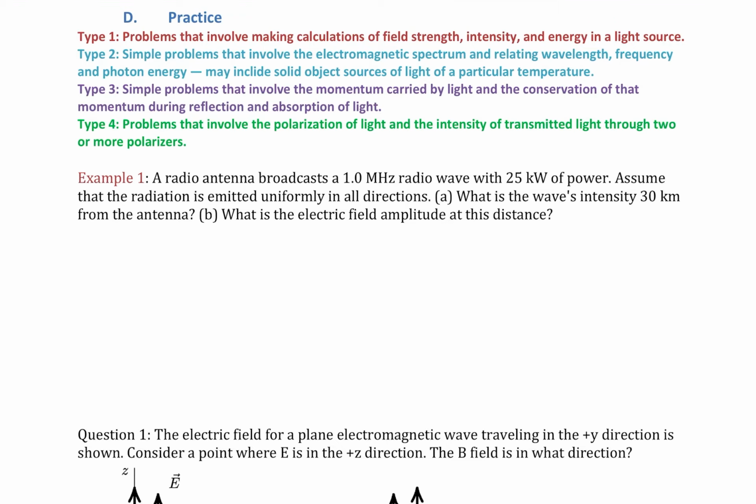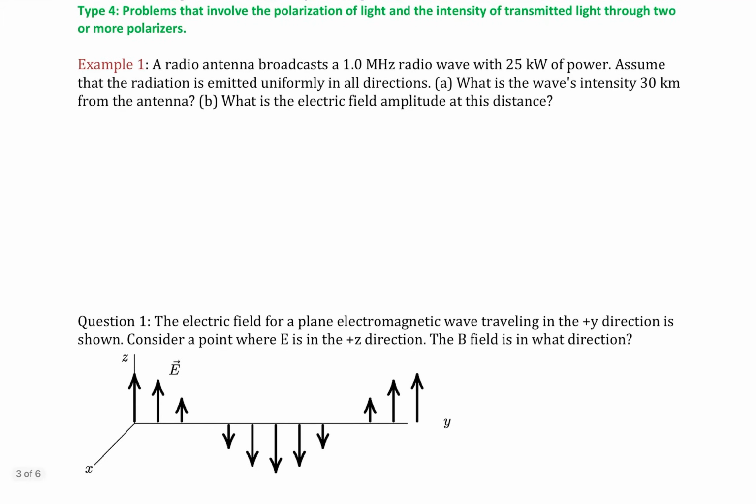Type 4, problems that involve the polarization of light and the intensity of transmitted light through two or more polarizers, okay? All right, example 1: a radio antenna broadcasts a 1 megahertz radio wave with 25 kilowatts of power. Assume that the radiation is emitted uniformly in all directions, so it's that spreading sphere of energy. What is the wave's intensity 30 kilometers from the antenna, from the source, okay? All right, so how would we go about doing this?